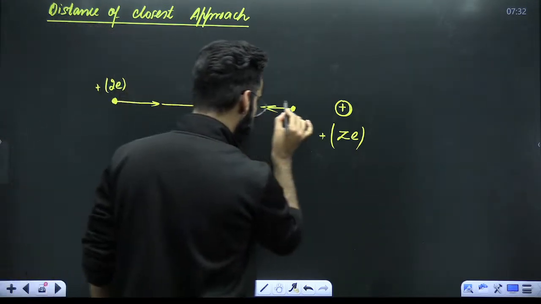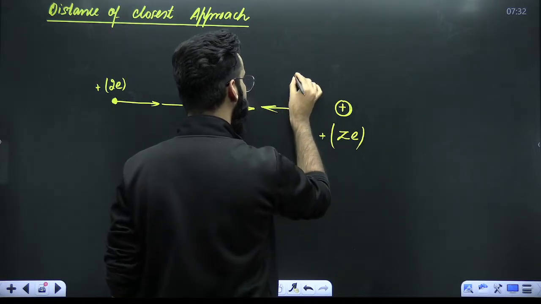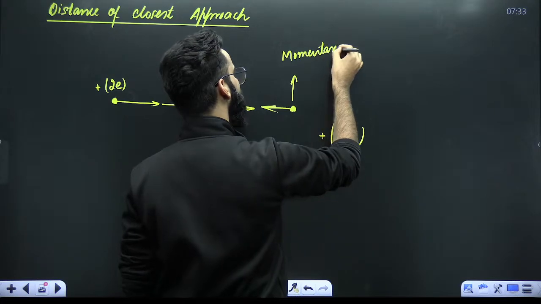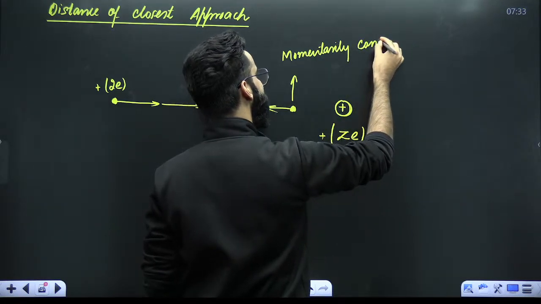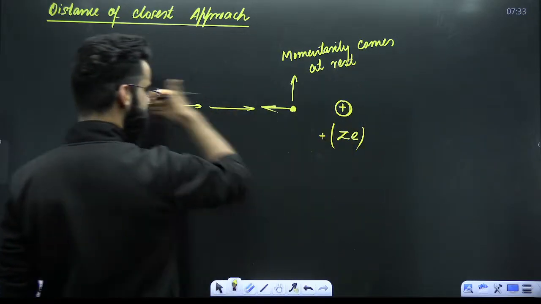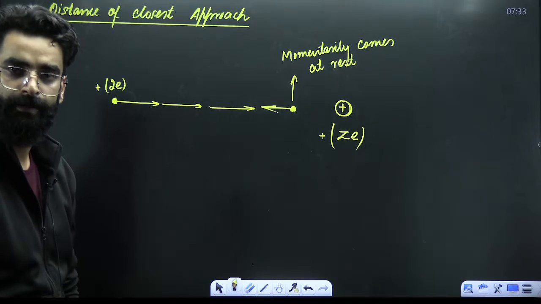So a point will come at which this alpha particle momentarily comes to rest. And after that, it gets deviated back at an angle of 180. Perfect.